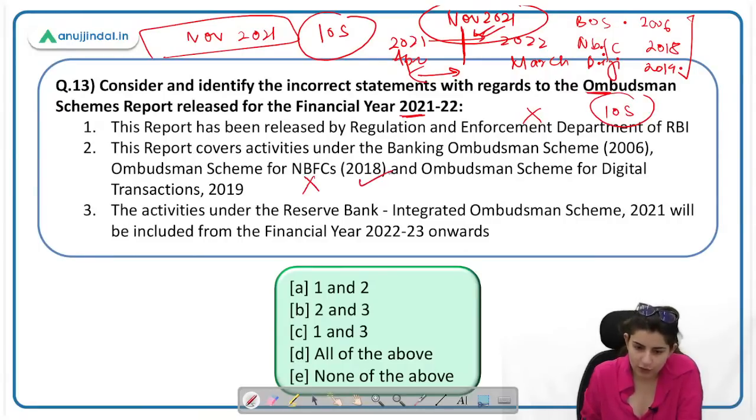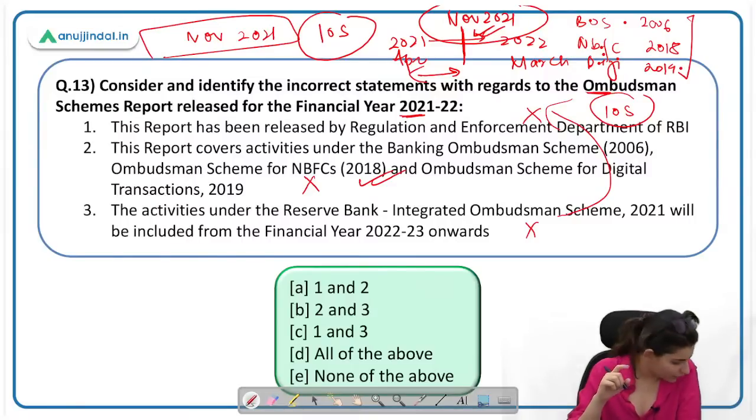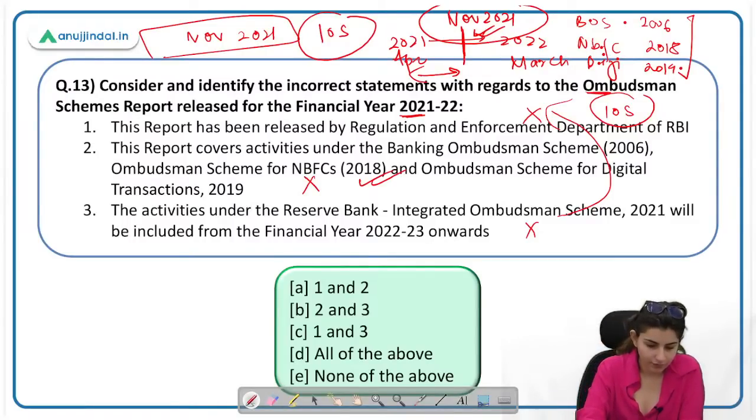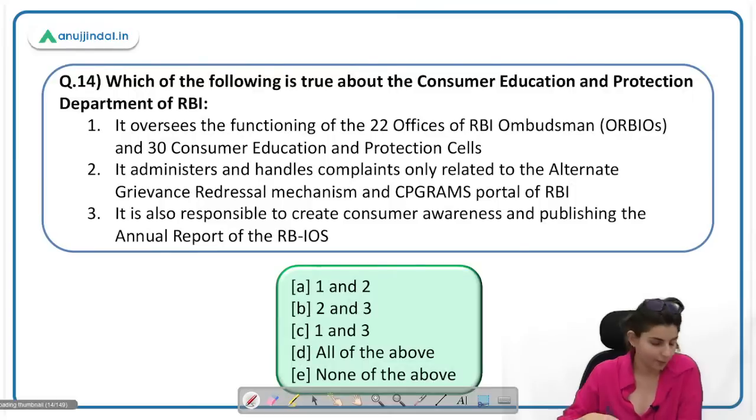This is incorrect because it also covers the Integrated Ombudsman Scheme. The activities under the Reserve Bank Integrated Ombudsman Scheme 2021 will be included from financial year 22-23. This is incorrect because it is already included in this one, right? Statements 2 and 3 are incorrect, and 1 is also incorrect because it is not the Regulation and Enforcement Department. It is the Customer Protection and Awareness Department. You're right, Nilesh, Customer Education and Protection Department, right? So all of the statements here are incorrect. The answer will be all of the above, D.